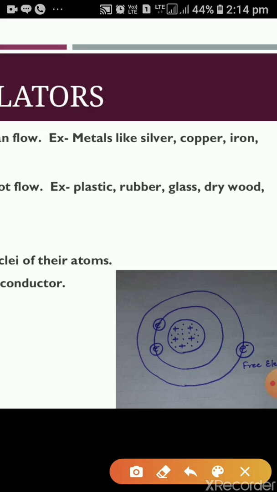and the orbits. You can see this electron, it is loosely held by the nucleus as it is far from the nucleus comparatively to these electrons.